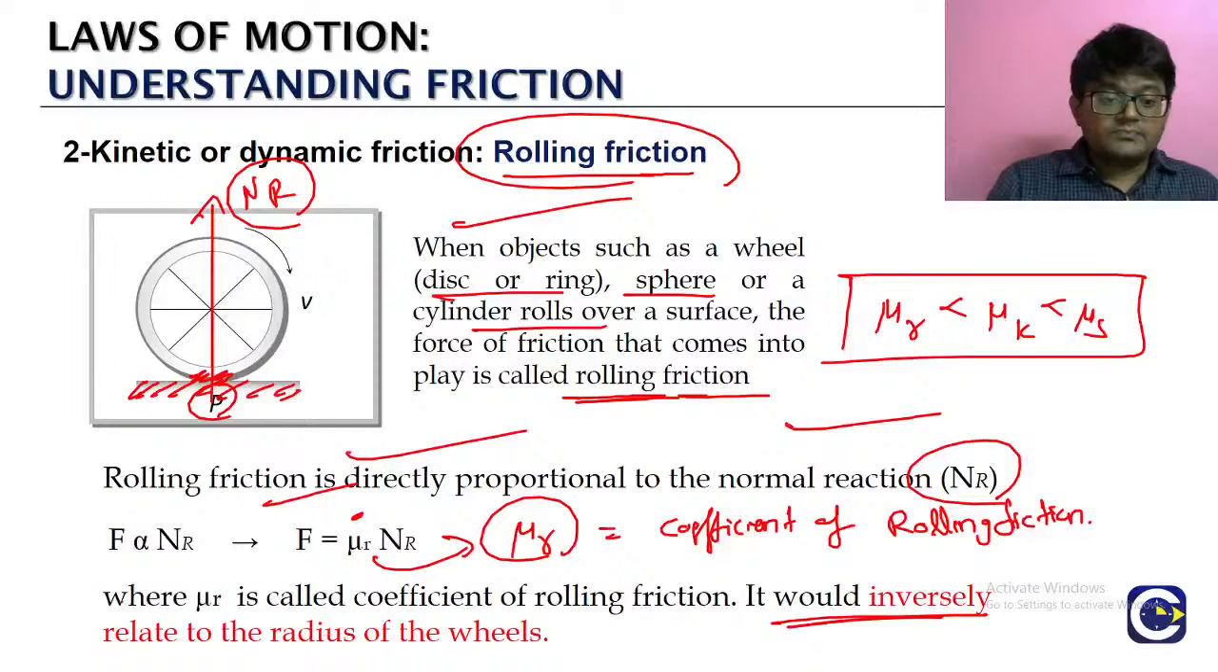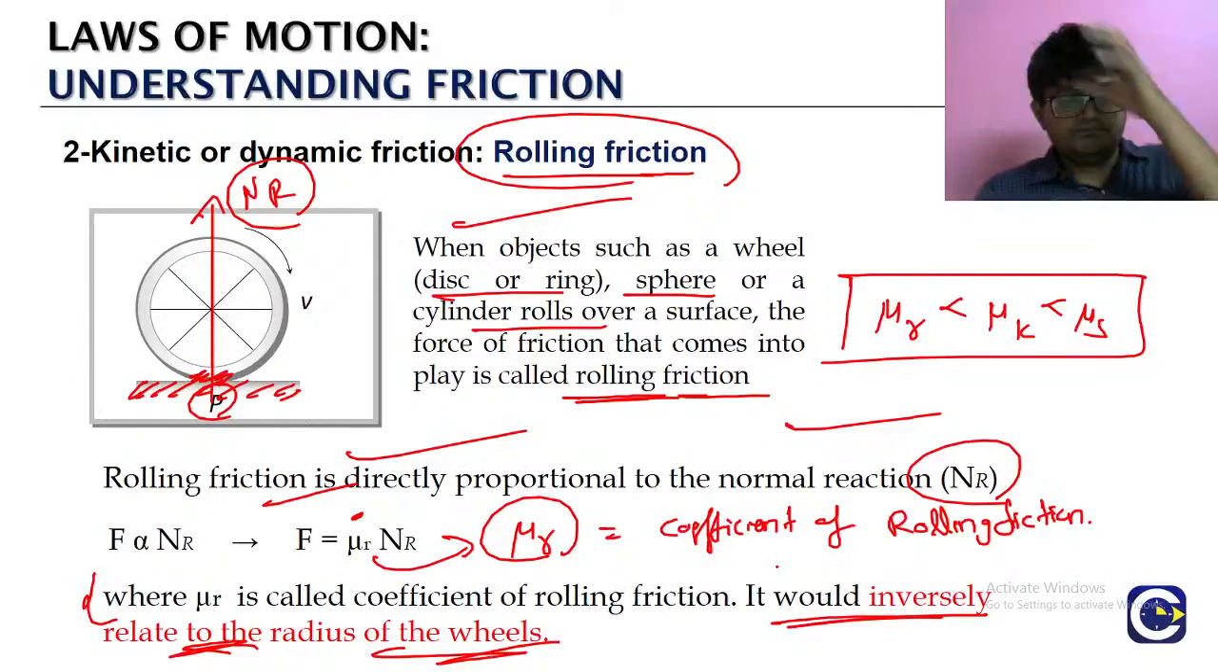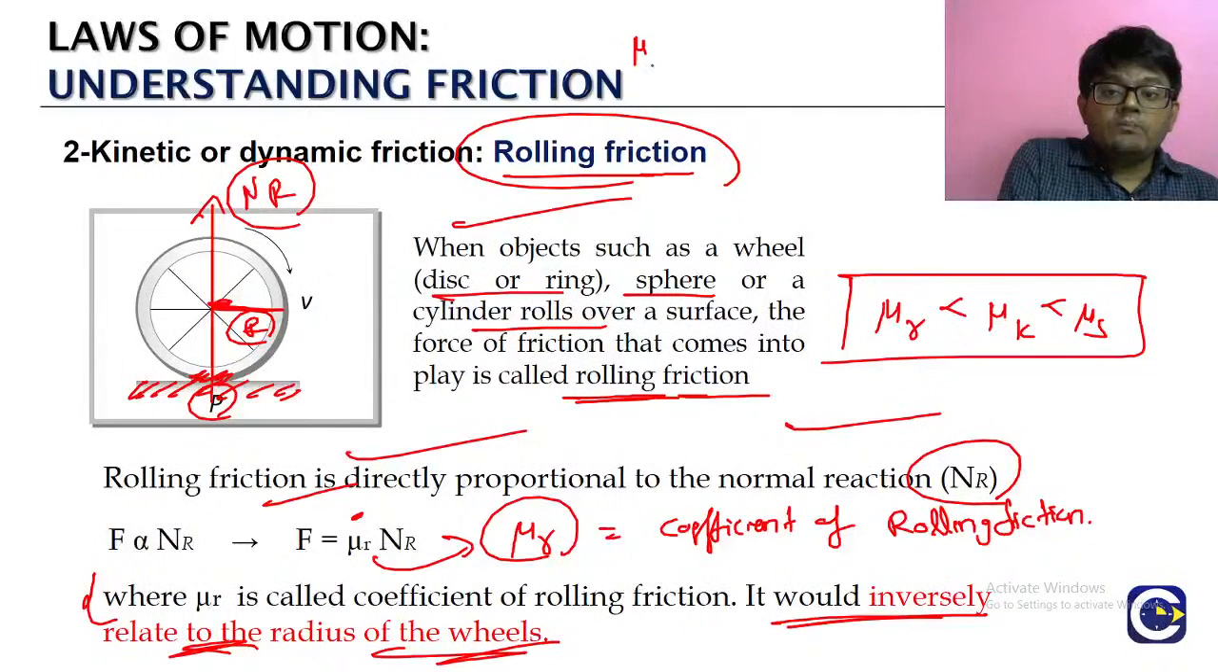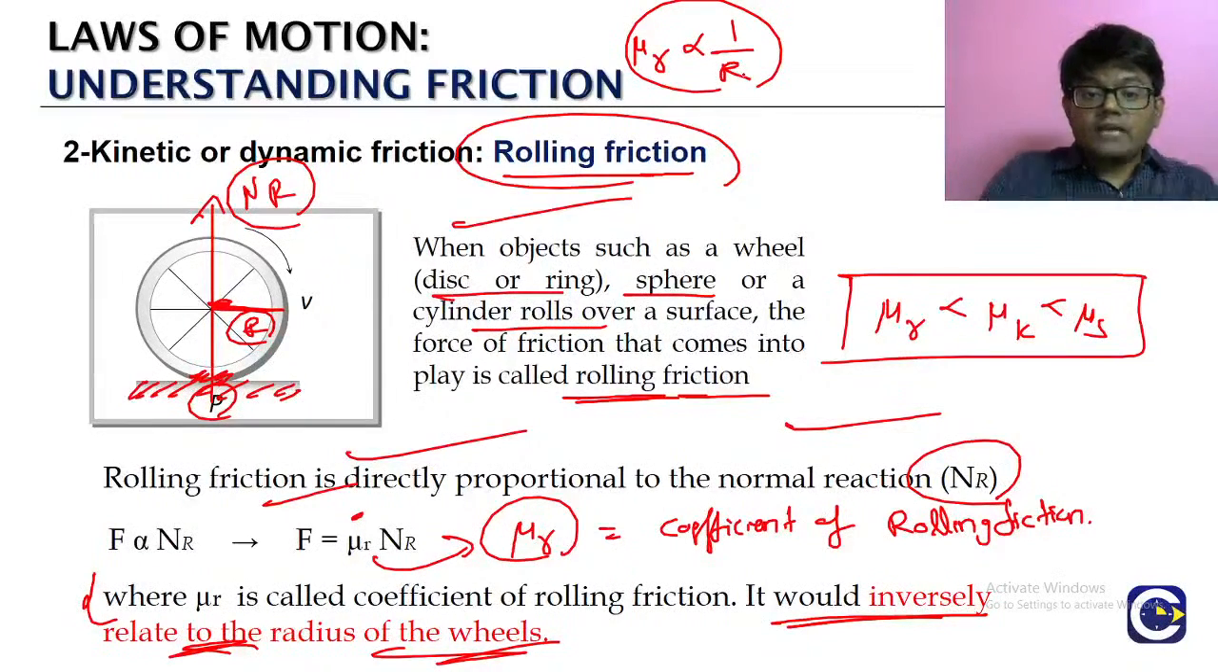Now mu r is an important question point. Mu r, right, would be inversely related to the radius of the wheel. இப்போ நம்ம அந்த ரோலிங் ஆப்ஜெக்ட் அது ஒரு ரேடியஸ் இருக்கும். அது ஒரு டிஸ்க் ஆகலாம், ரிங், சிலிண்டர் ஆகட்டும், ஸ்பியர். It will have radius. பாருங்க, it is inversely related to the radius of the wheel. What is the meaning of that? mu r is inversely related to what? Radius of the wheel. Means if you take a wheel of larger radius, larger radius wheel எடுத்தா என்னது? mu r value கம்மி ஆகும்.